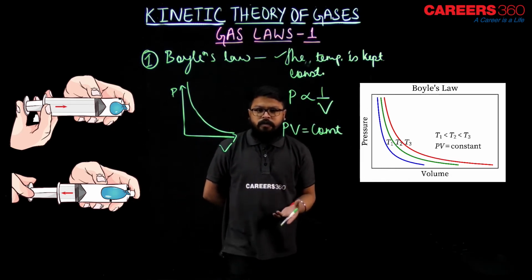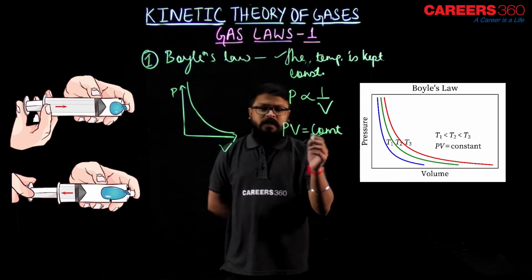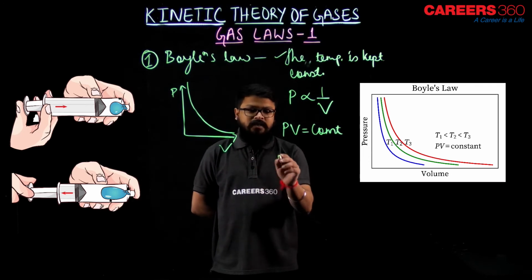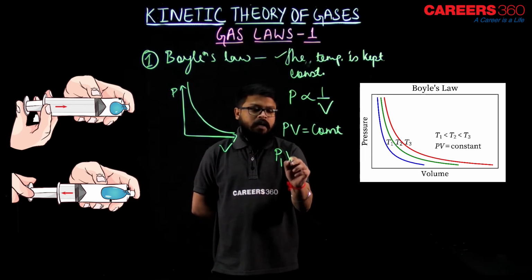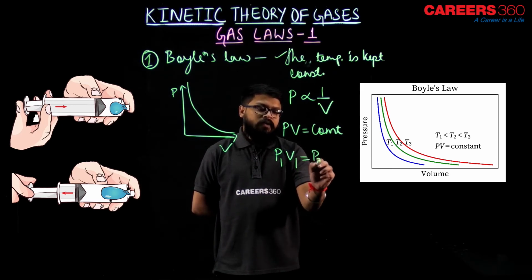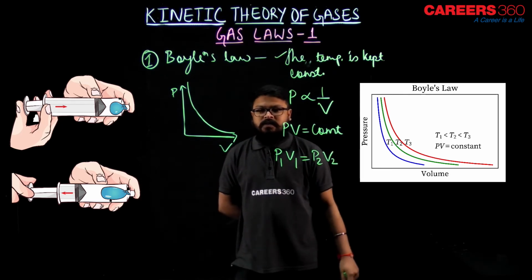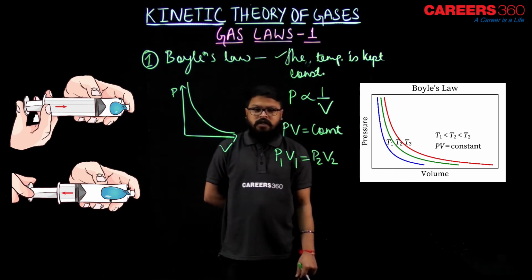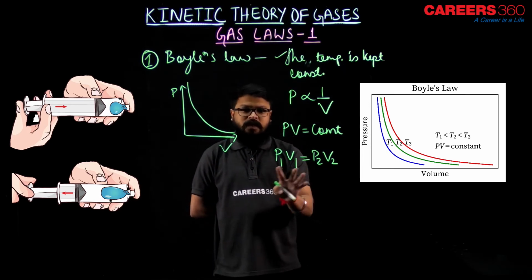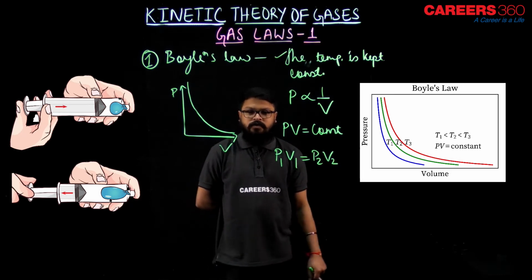If we remove the proportionality sign, there would be a proportionality constant. So PV equals constant. So for two situations, initial and final, what can we write? P1 V1 equals P2 V2, isn't it? Under the same condition, that is, the temperature is kept constant for both situations. So P1 V1 equals P2 V2.